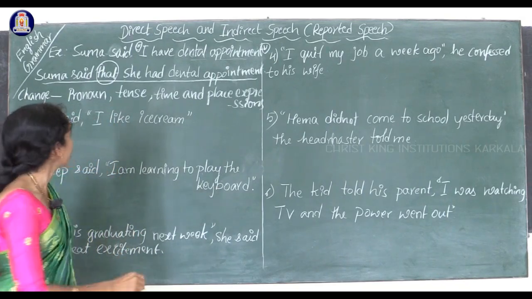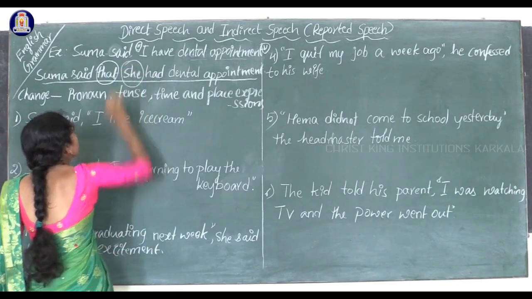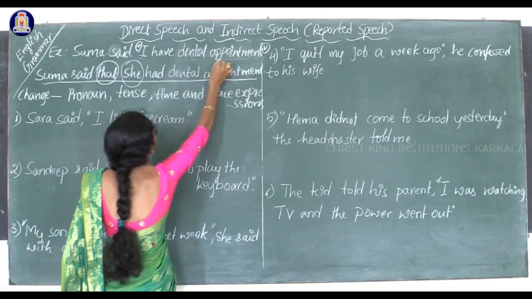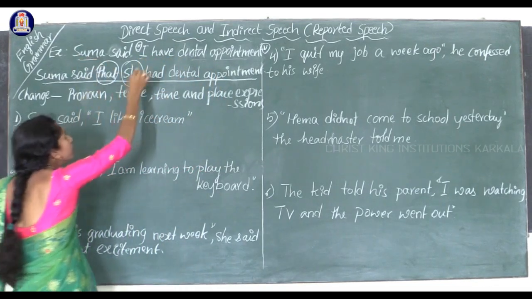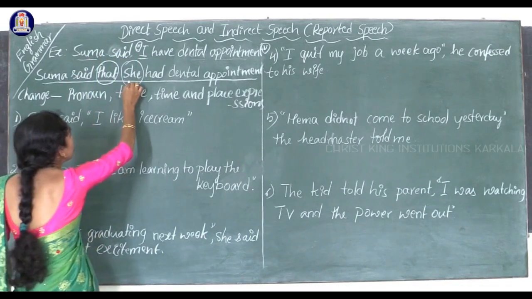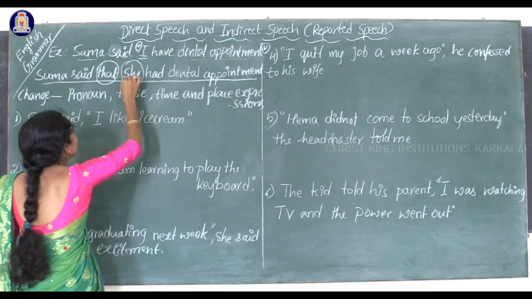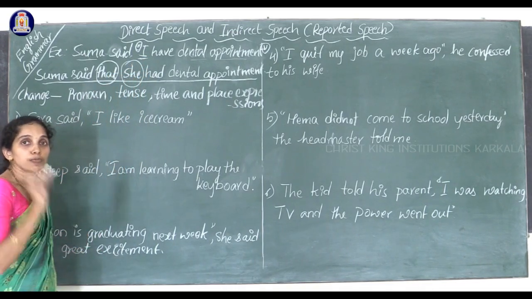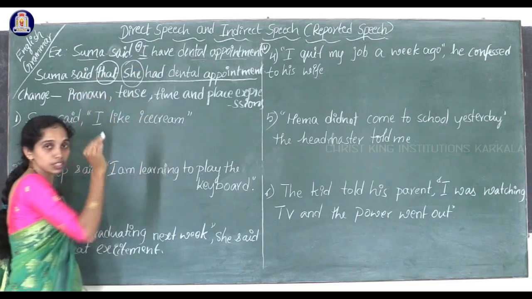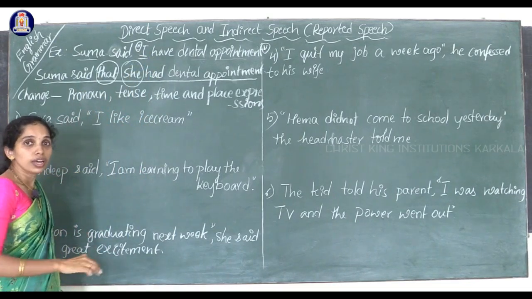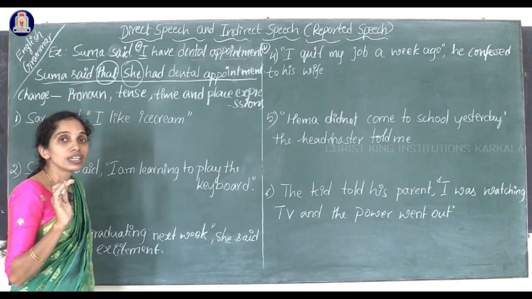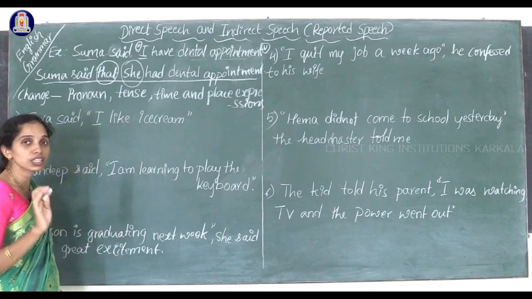The first thing is the pronoun. Look at the direct speech: "I have a dental appointment." Who said this? Suma said this. Who does I refer to? It refers to Suma. And here, in the place of I, she is used. The pronoun is changed from first person to third person. Why? Because in reported speech, while reporting, we use the third person pronoun.